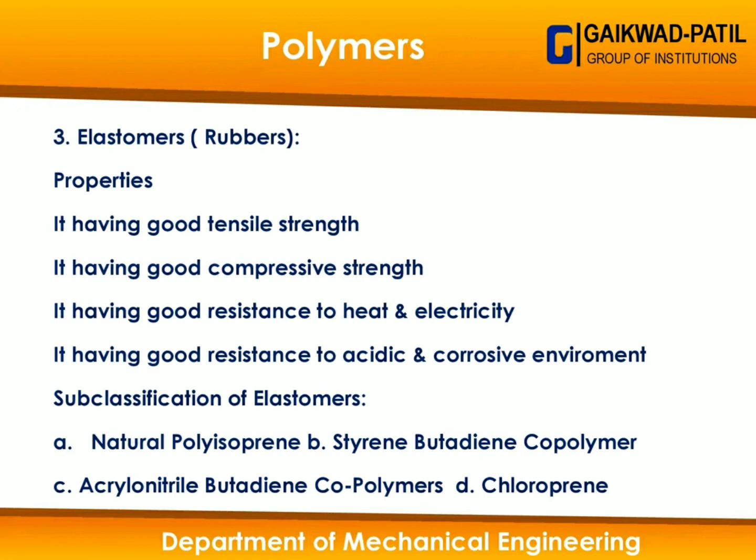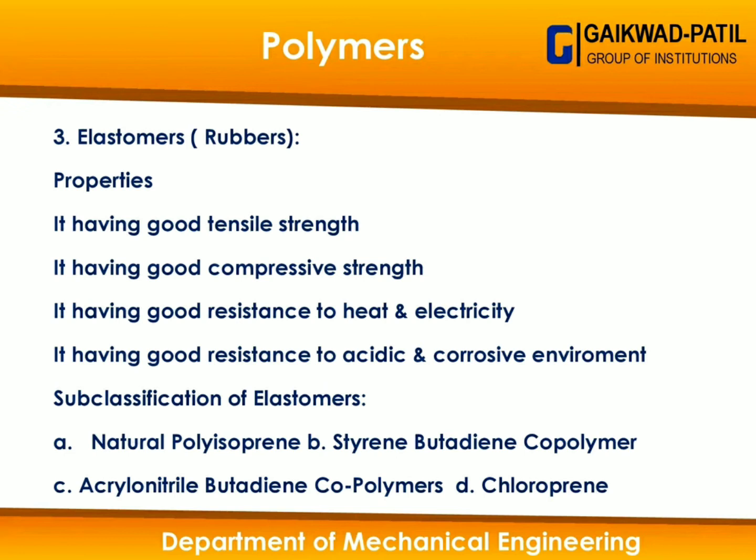So what is the subclassification of elastomer? The subclassification of elastomer is basically in four main categories. First is natural elastomer, which we call natural polyisoprene. Second is styrene butadiene copolymer, which is a synthetic elastomer. Third is acrylonitrile butadiene copolymer, and fourth is chloroprene.